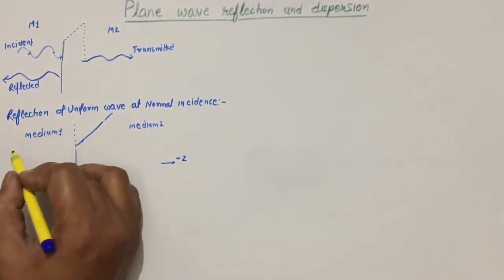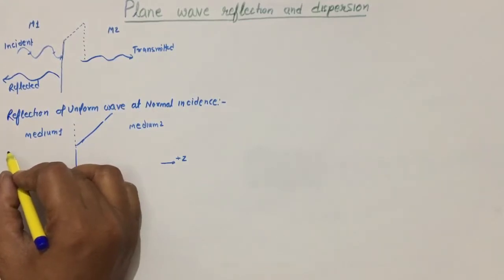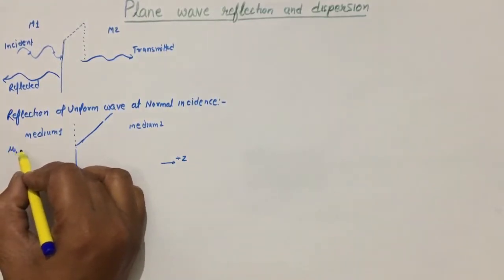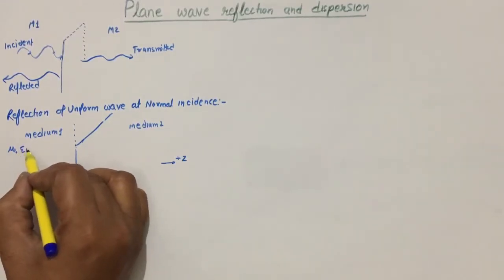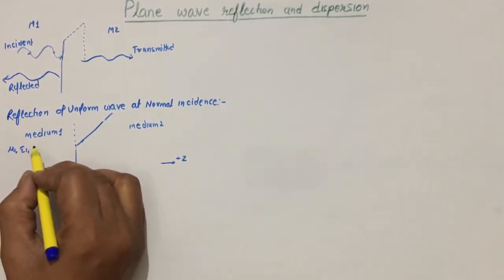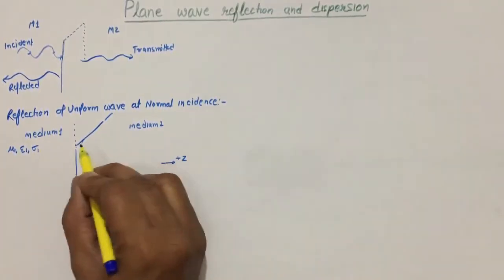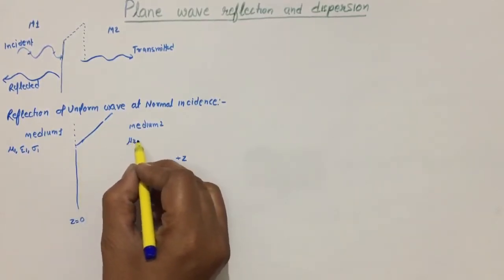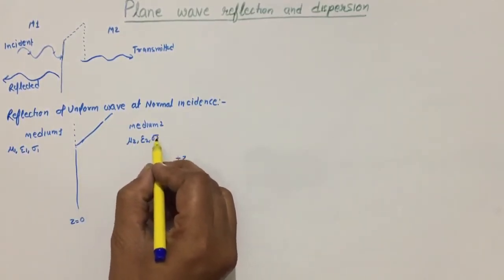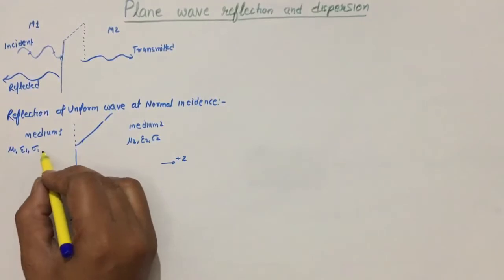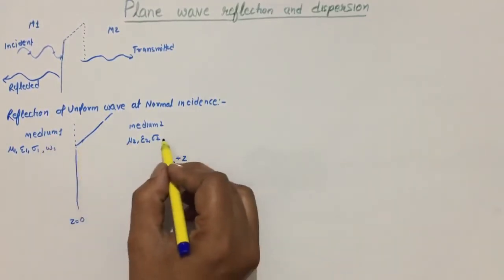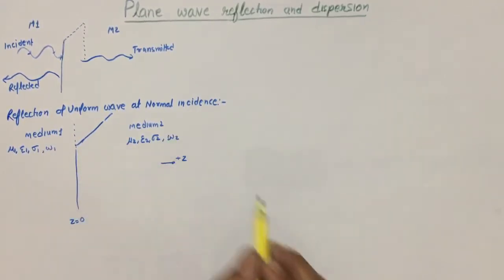These two are different mediums, so accordingly they will have permeability mu1, permittivity epsilon 1, and conductivity sigma 1. Similarly, it will have mu2, epsilon 2 and sigma 2. You can say omega 1 and omega 2 as well.